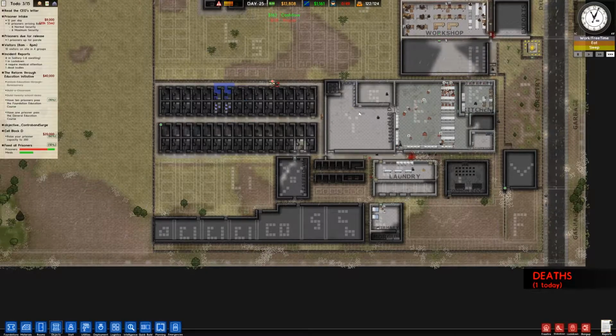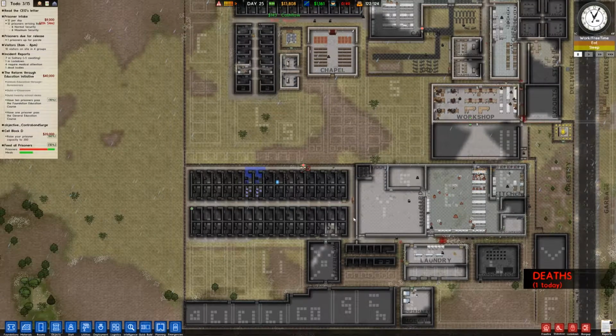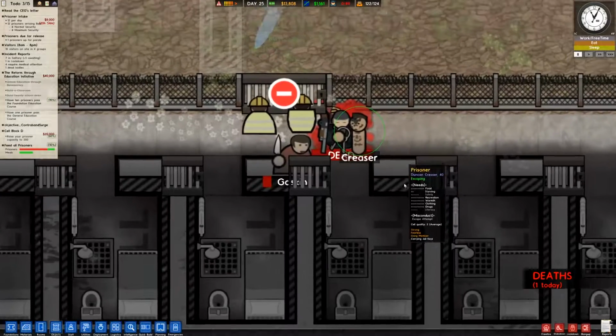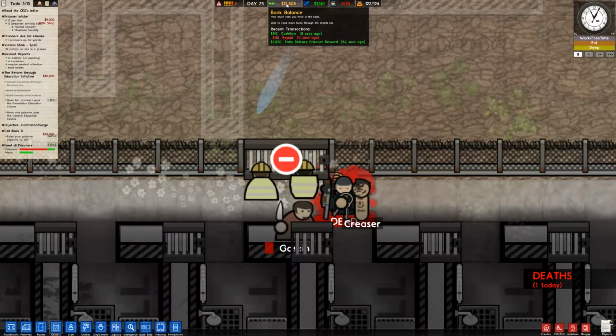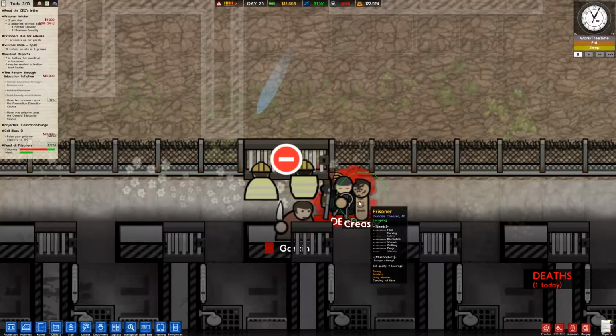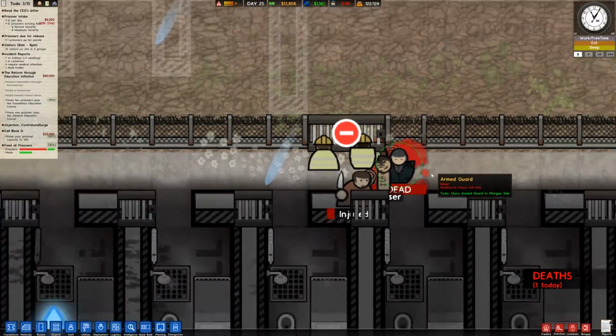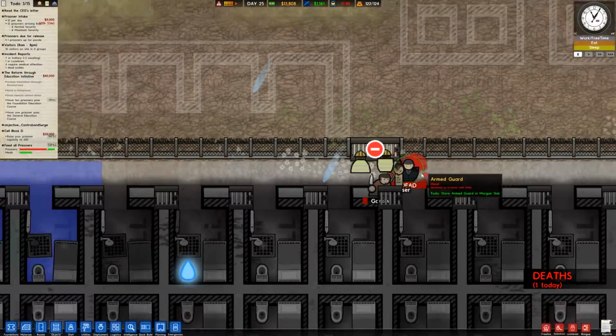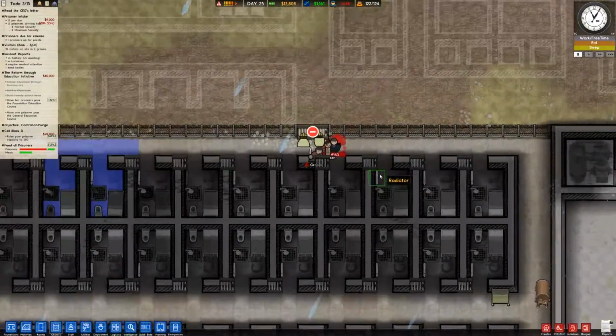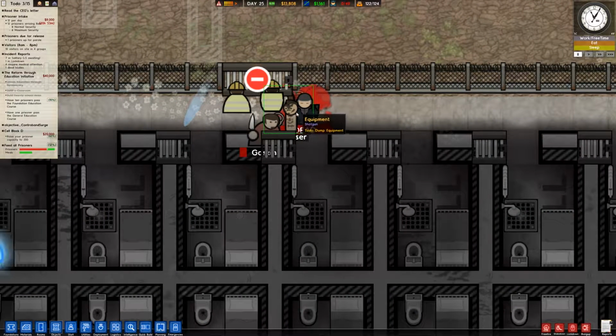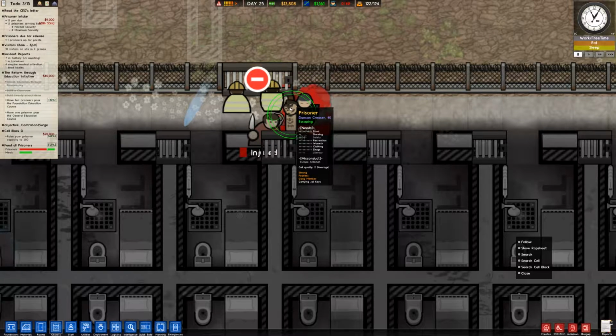But oh no, a death. That's an incident. That means we're losing money now. Oh, he killed the armed guard? Oh, shit. Oh no. He has keys and a gun. Armed guard is dead. Who is this guy? That's Duncan. That's the strong, fearless gang member that ain't scared of armed guards.